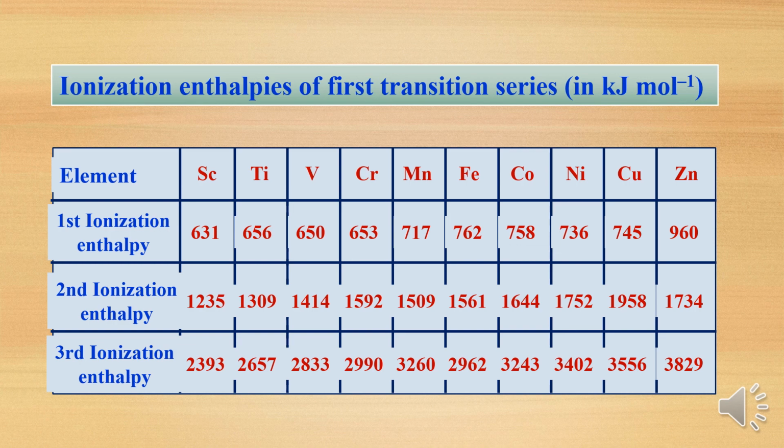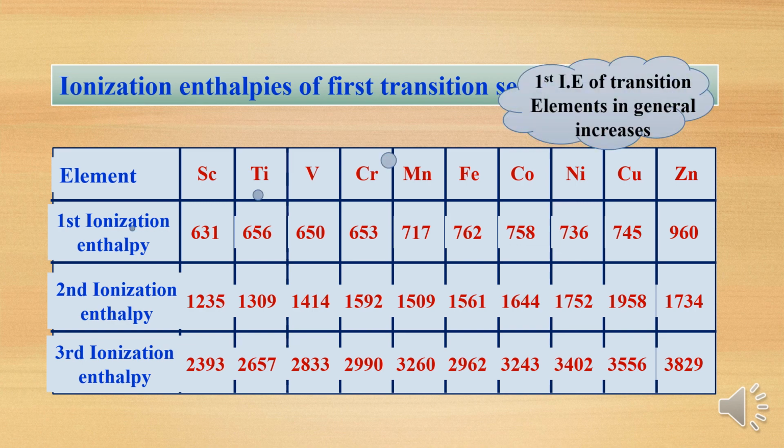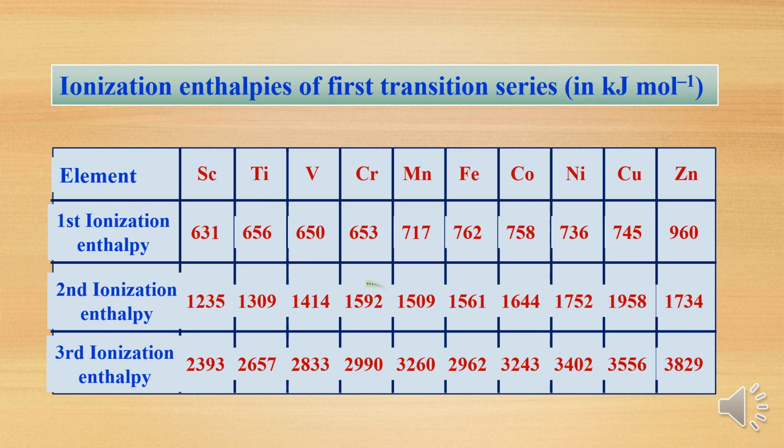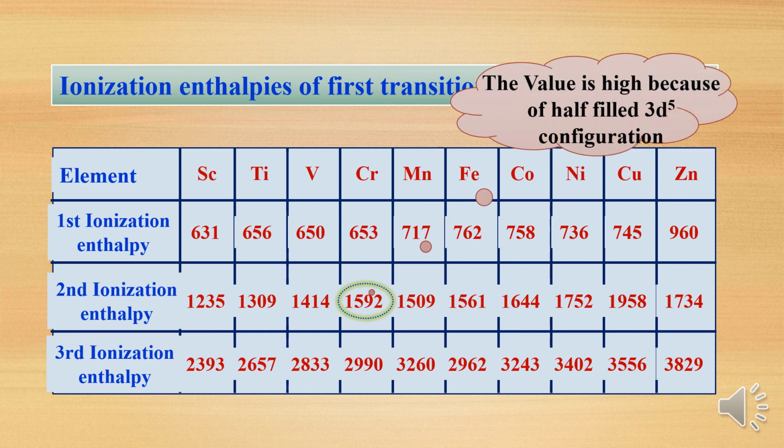The increasing order is not very regular here either. The second ionization enthalpy also increases but not regularly, and the third ionization energy too. In general, the first ionization energy of a transition element increases, but the increase is not regular. See here 656, 650, again 653, from here it is increased. Then the value is higher.